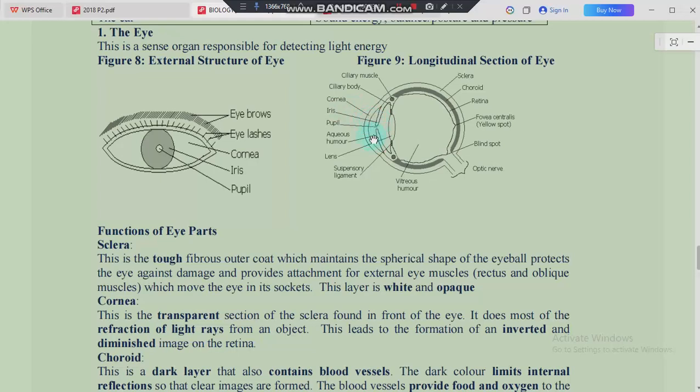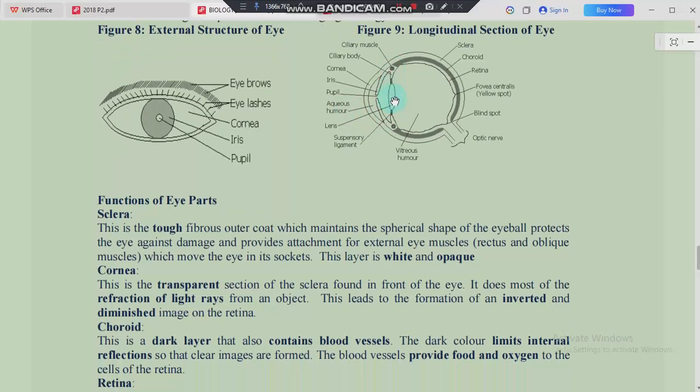Finally, we have this part in front here, which is the aqueous humor, and then we have the lens inside there. We have the suspensory ligament, our ciliary body, and our ciliary muscle. All these are the parts under the longitudinal section of the eye.